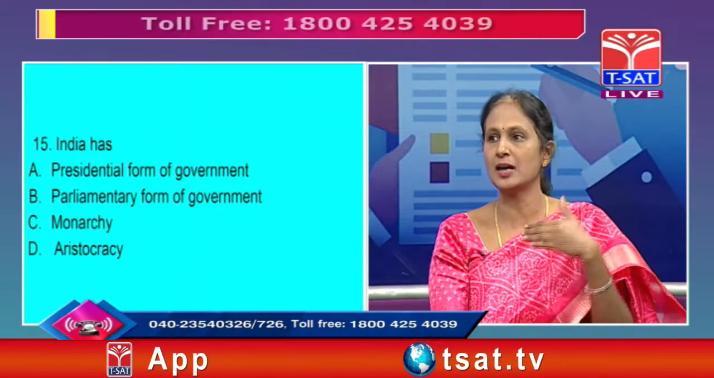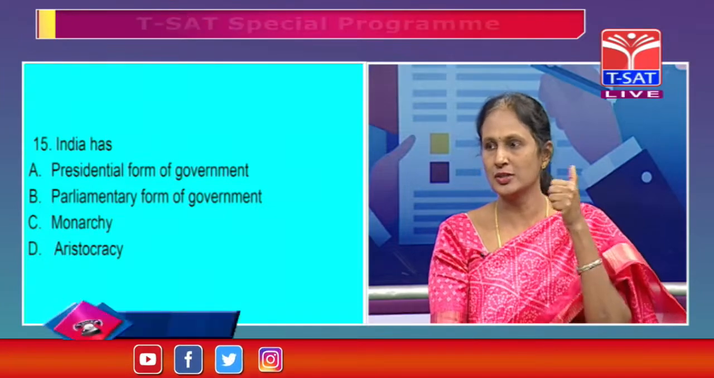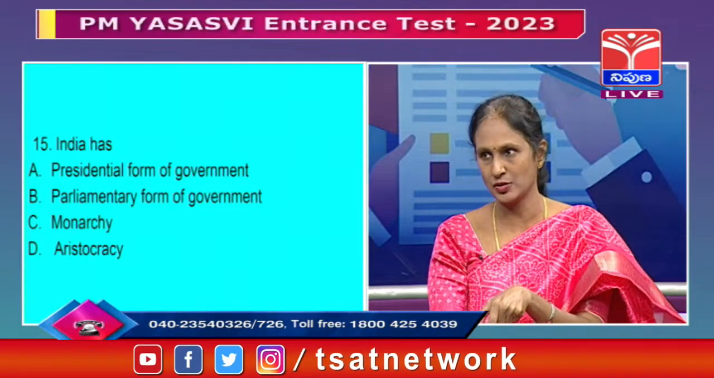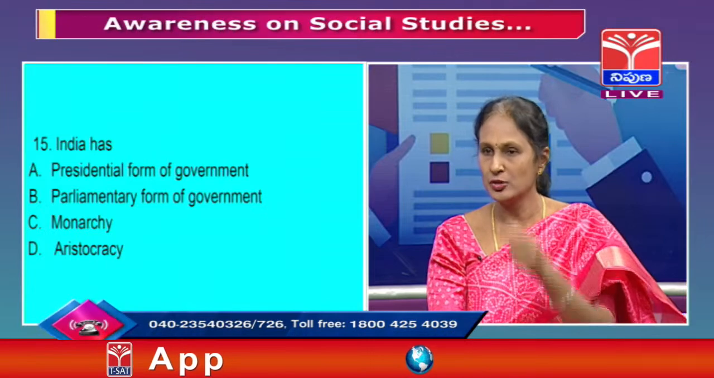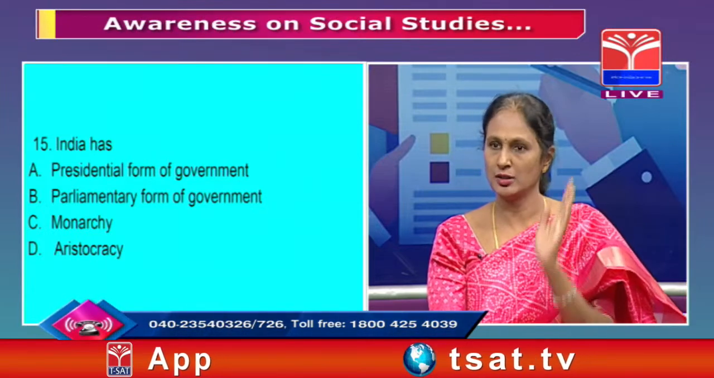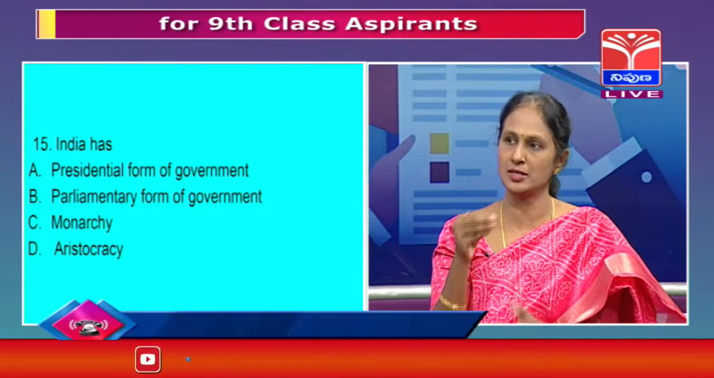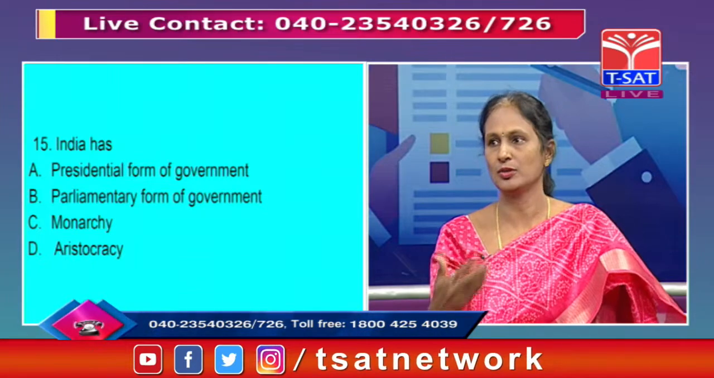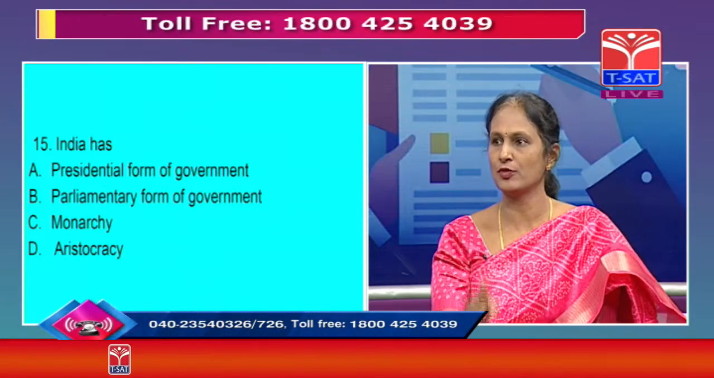So our ministers are answerable when any member of the parliament questions. Since they are answerable, the executive is answerable to the legislature. That is called a parliamentary form of government. The same thing is true in the state also. The chief minister and cabinet ministers are all answerable to the state legislative assembly and the legislative council. So they are answerable or responsible. That is why we have a parliamentary form of government.